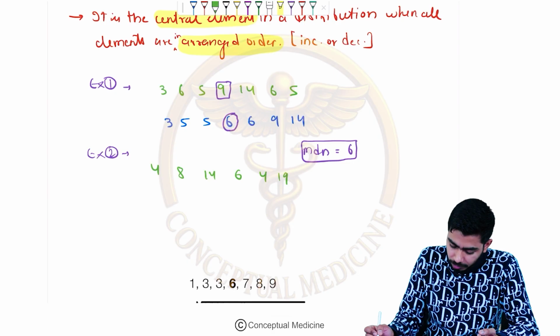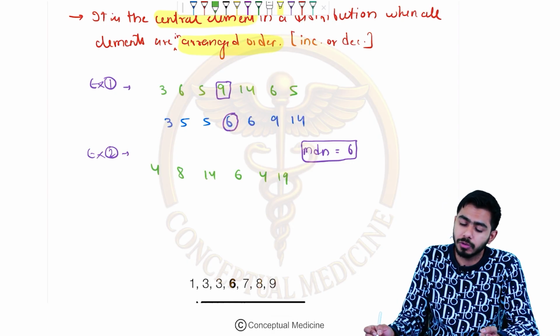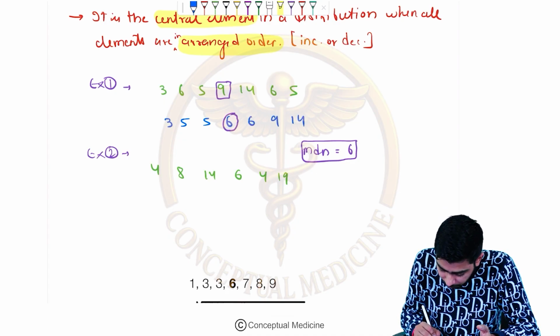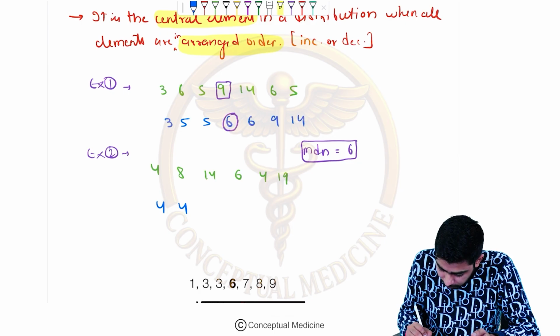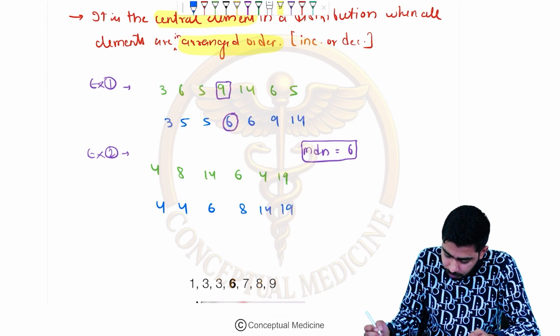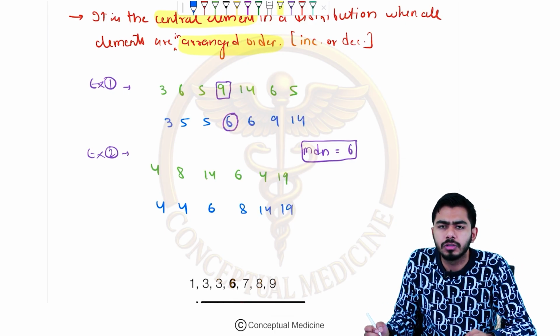How will you calculate it now? Obviously, you will say that I will be arranging it first of all. Okay, very nice. Arrange it, let's arrange. You should also arrange with me. 4 first of all. Again 4. Then 6. Then 8. Okay, 14, 19. Very nice. Can you find me the central value?